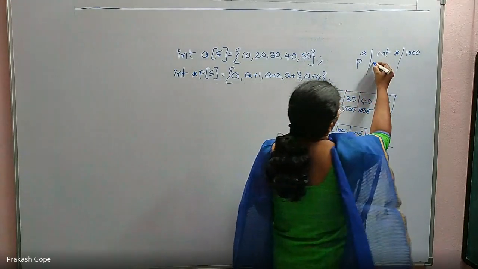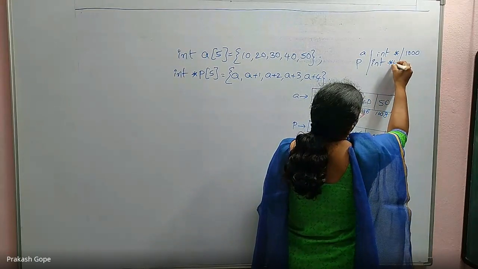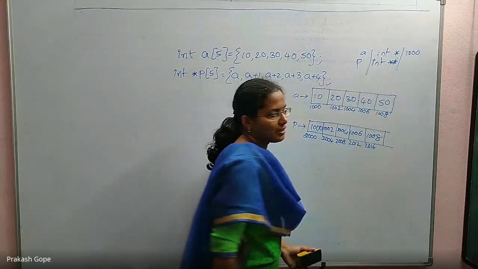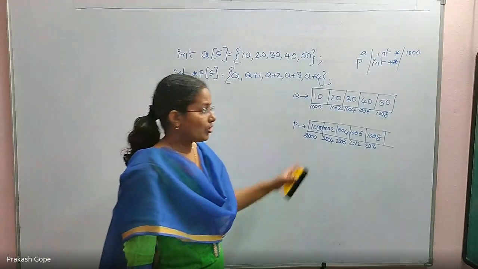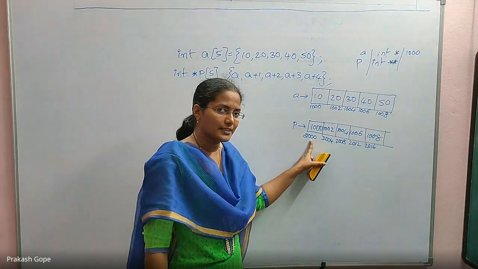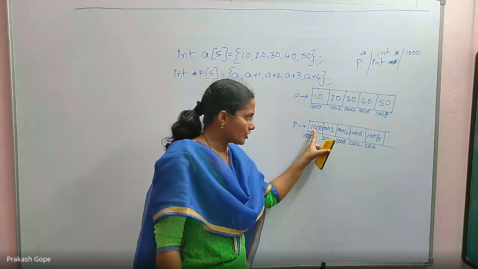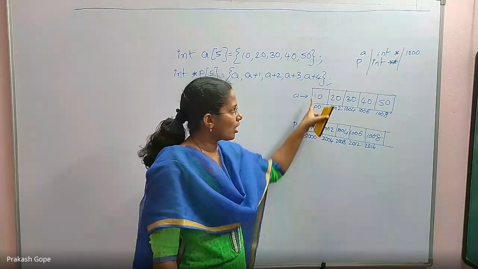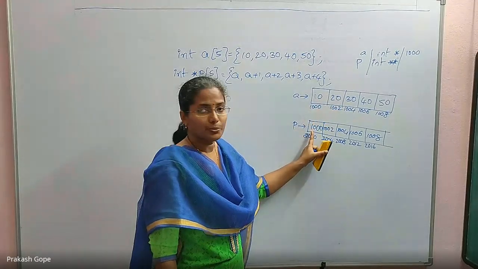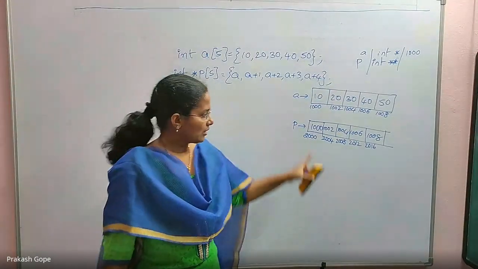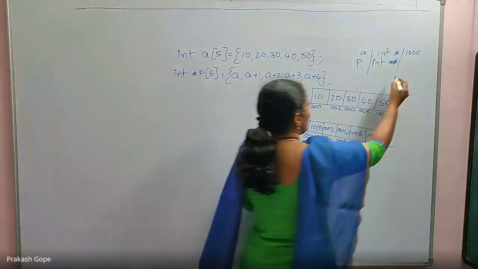So P is maintained as int **. P is maintained as int **, because it is the first element's address. A pointer to the first element, so a star. But the first element is not a normal integer like this. It's an integer pointer. That's why another star, that's why int **. The value is 2000, the first element's address.